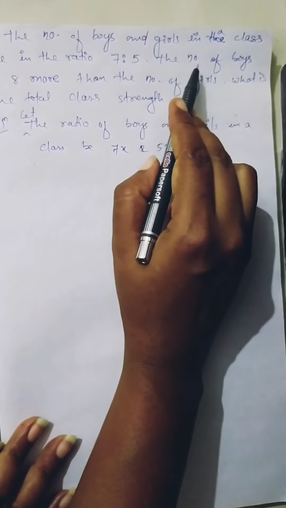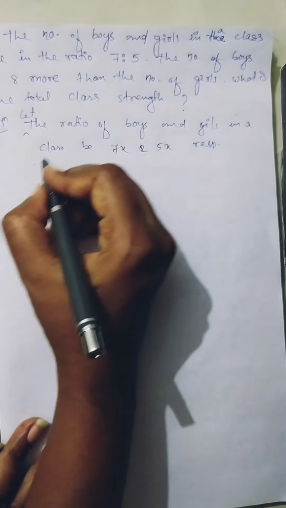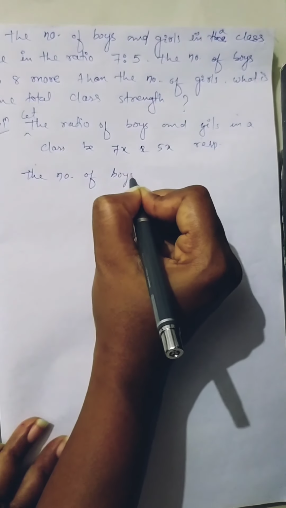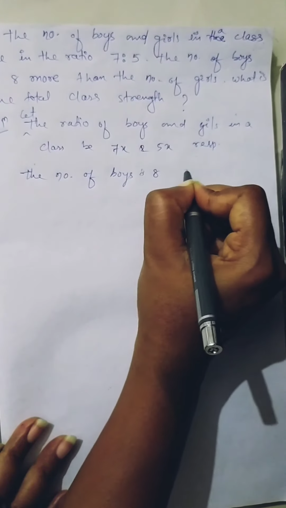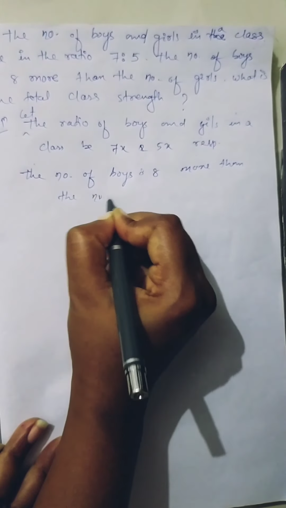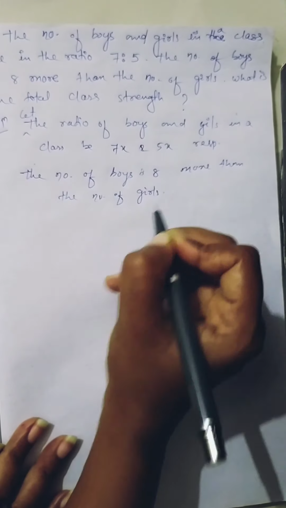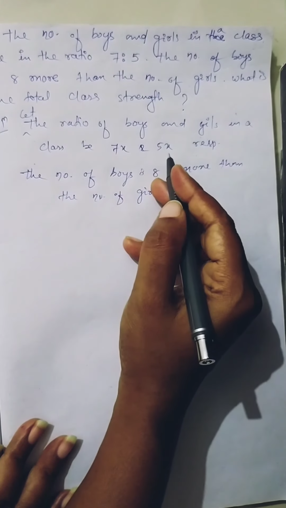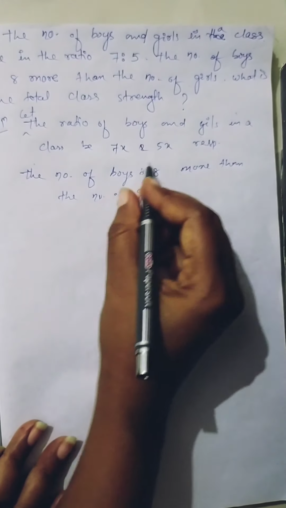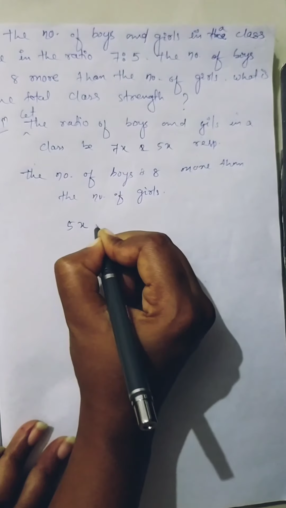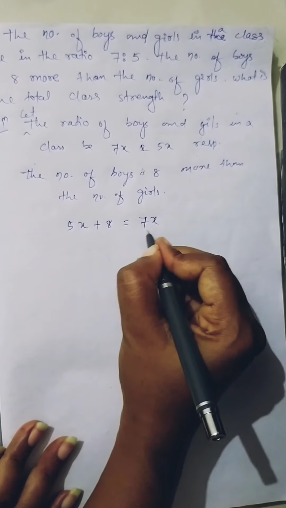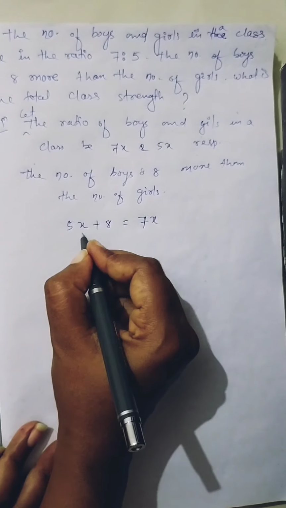The number of boys is 8 more than the number of girls. If we add 8 to the girls' strength, then it is equal to the number of boys. So the number of girls is 5x, and 5x plus 8 equals 7x. This is the strength of boys and this is the strength of girls.